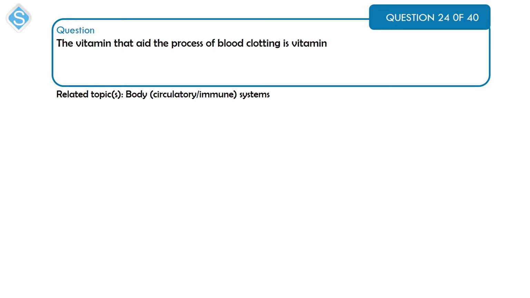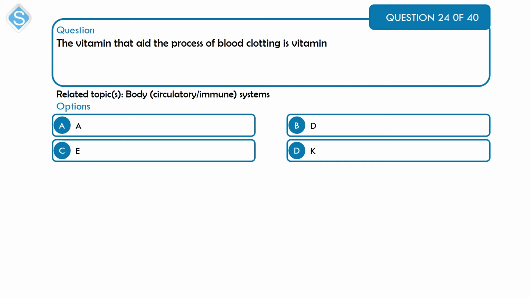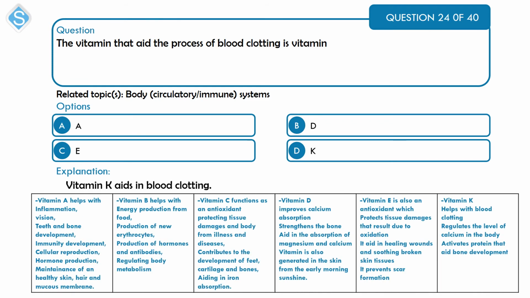Next is on body system. The vitamin that aids the process of blood clotting is vitamin A, A; B, D; C, E; and D, K. Alright, the vitamin K aids in blood clotting. That's option D.